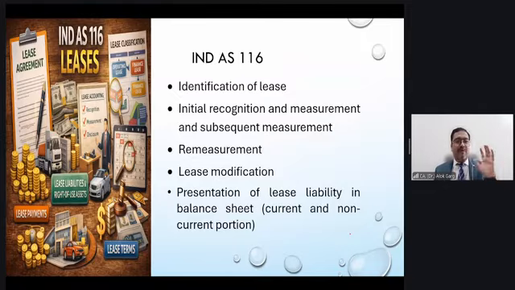And if the question becomes the toughest, the question may ask you, a company has installed a telecom tower on the leasehold land, and the lessor has told the company that after 10 years, you have to remove this tower and return my land in the same condition in which I have given it to you. And the provision for decommissioning is 10,000 rupees, assuming. The company has a policy of capitalizing this provision for decommissioning in the property, plant and equipment, which is the tower,